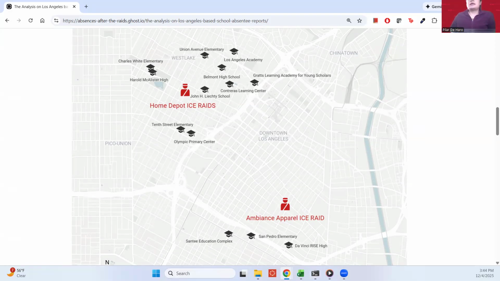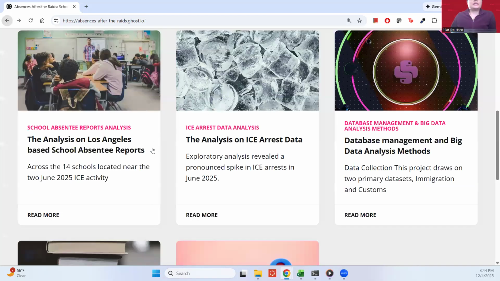So, to understand these impacts, I analyzed two key data sets. The first was ICE records from September 2023 to October 2025, obtained from the Deportation Data Project. After cleaning the data, including deduplicating roughly 200 records and standardizing dates, I conducted exploratory analysis in Python. So let me just show you what that looked like.